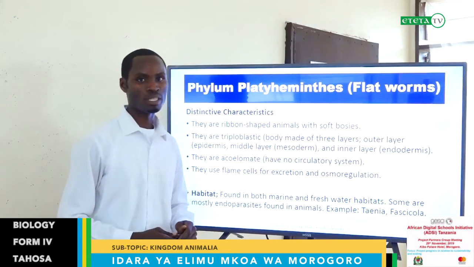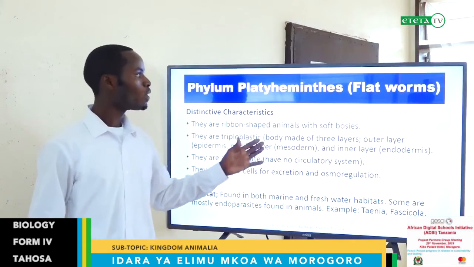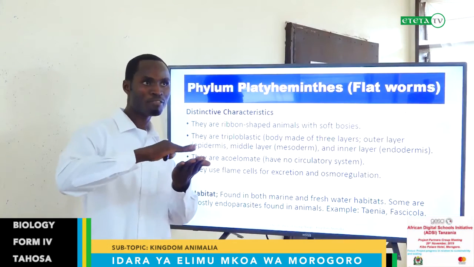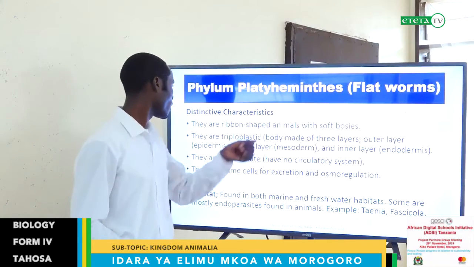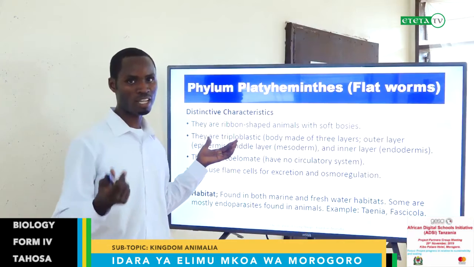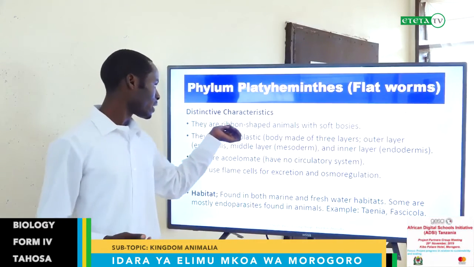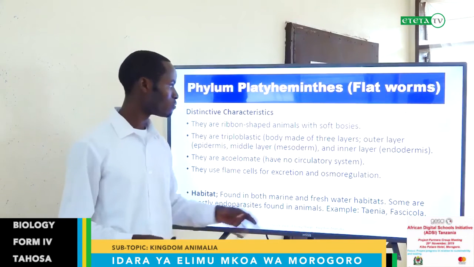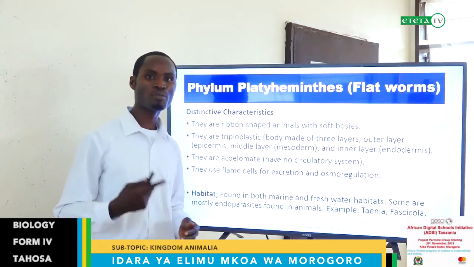Platyhelminthes. Platyhelminthes is commonly known as flatworms. The worms under this phylum all have flat bodies; their bodies are flattened. Here are the distinctive characteristics which will enable you to understand that an organism belongs to Platyhelminthes. They are ribbon-shaped animals with soft bodies. Sometimes you can say tape-shaped.